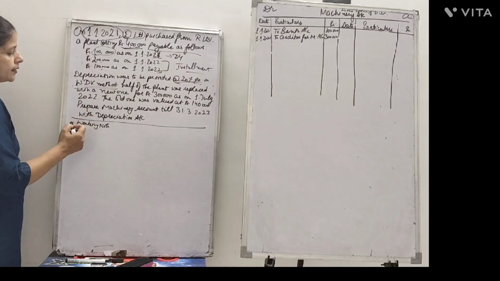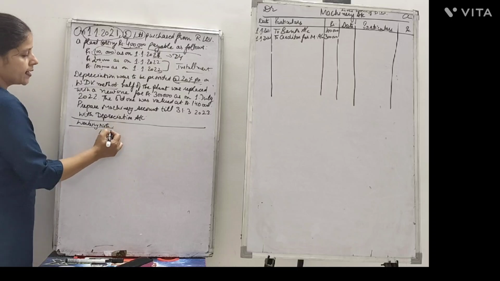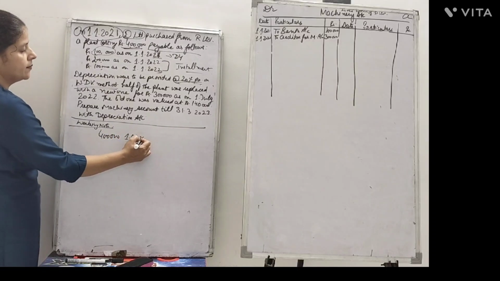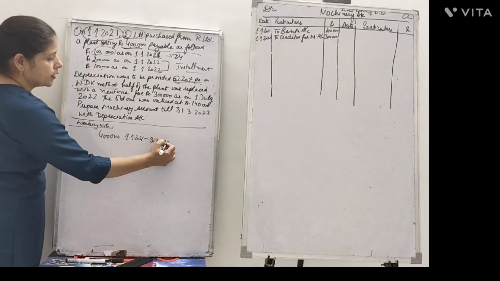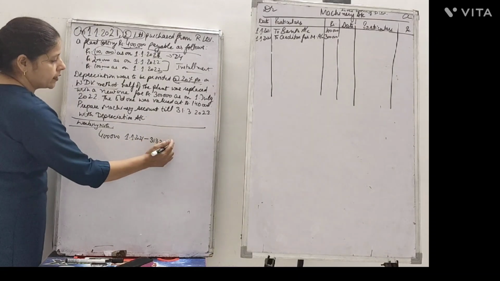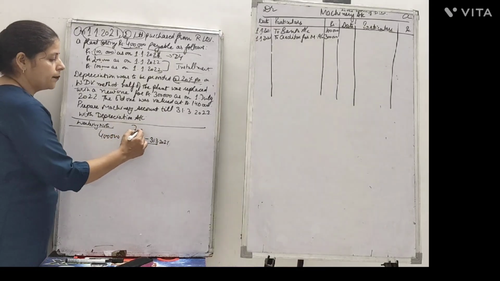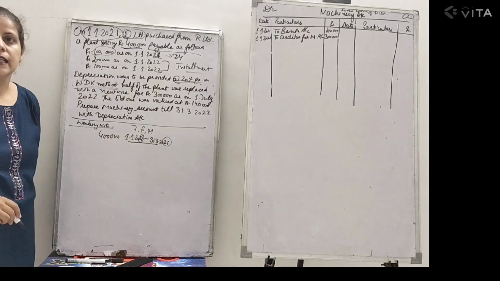So the asset of value 4 lakh, purchased on 1st of January 2021, is to be used till 31st March 2021 only, right? Because from 1st of January, Jan, Feb, March, the same year 21 remains here.